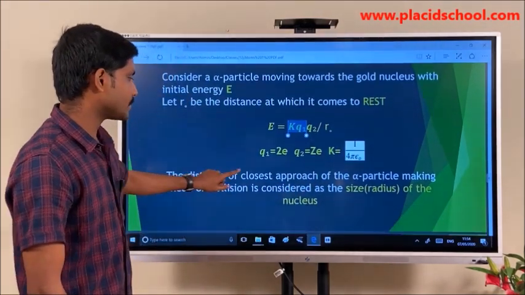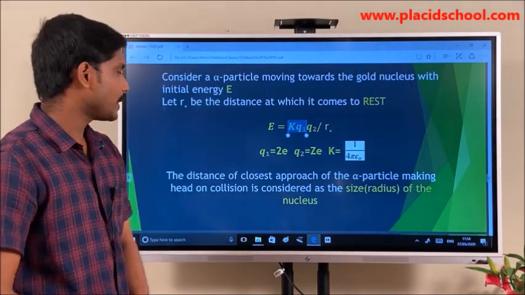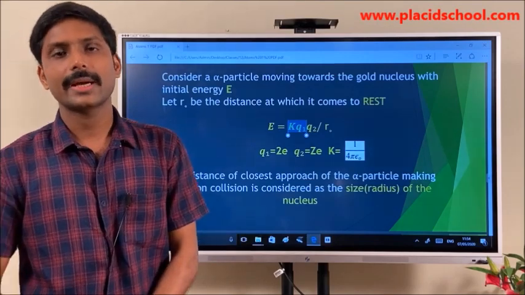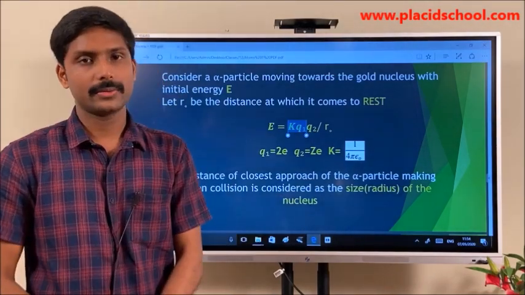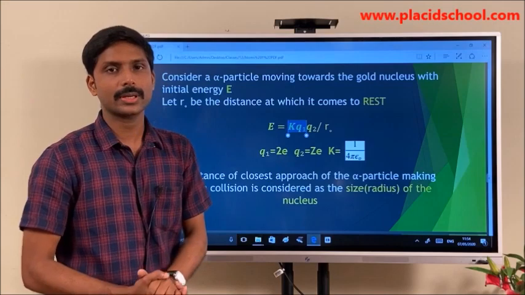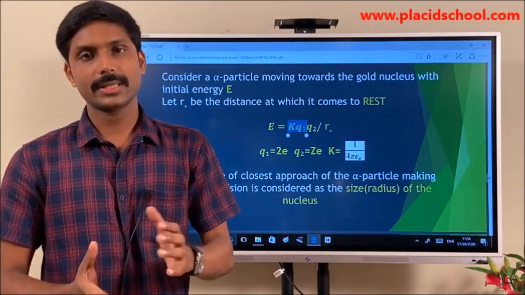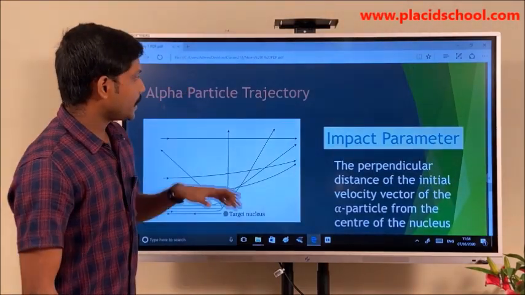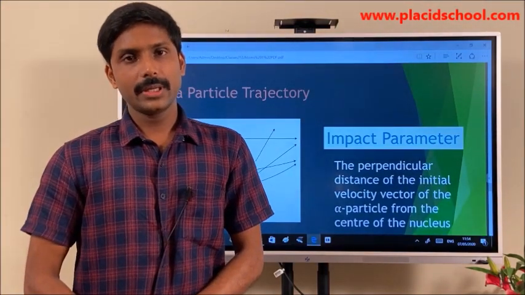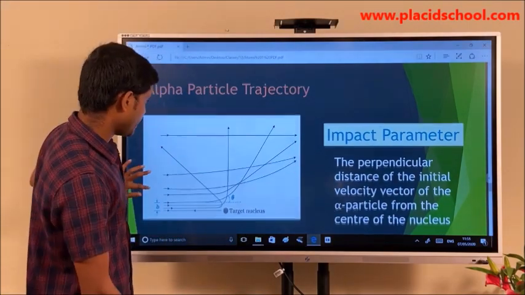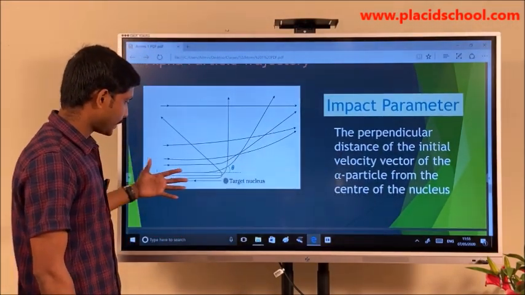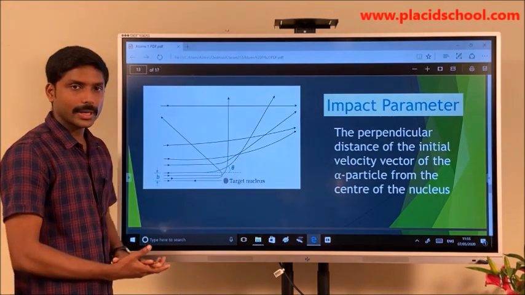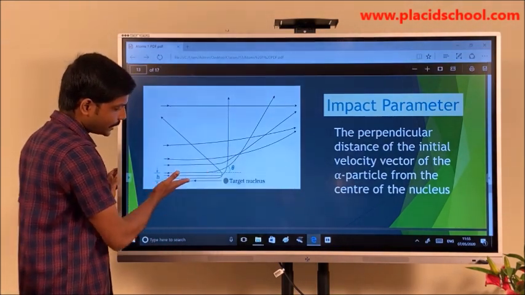So the distance of closest approach of the alpha particle making a head-on collision is considered as the size or the radius of the nuclei. So this particular experiment also gave a clear picture about how to determine the size of the nuclei. If you closely observe the trajectory of the alpha particle, it will look like this. The particles which are coming closer to the target nuclei will be retracing their path.